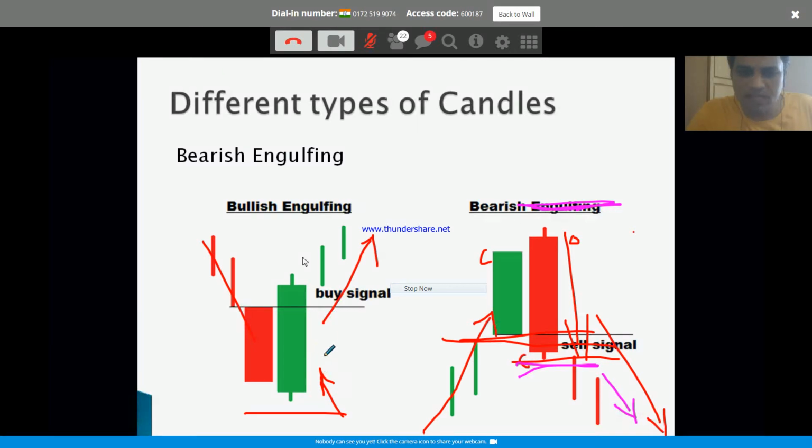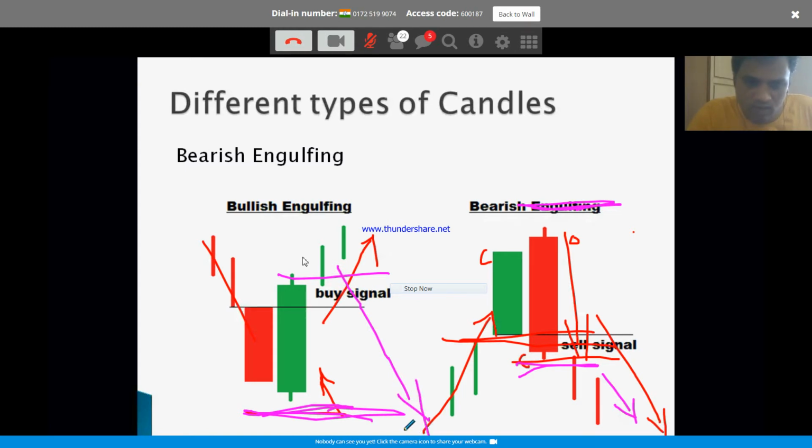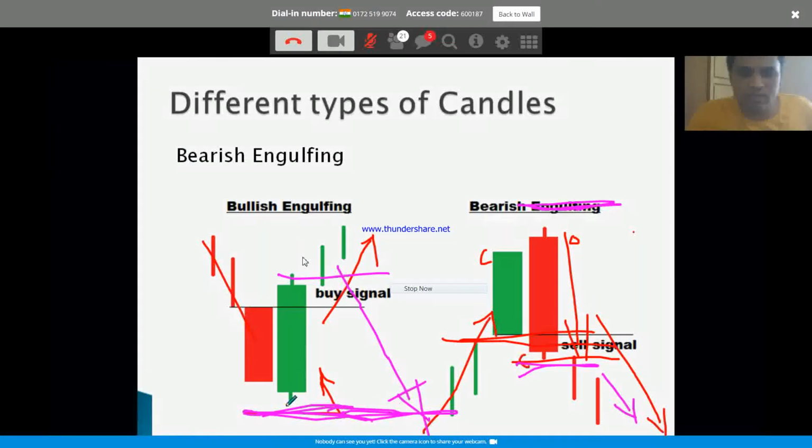The advantage here is you got the entry point. You also know where your stop loss is. The moment, let's say for example, for some reason something happened, Trump said something and the market is going down. Now you know this is your stop loss. You will not be asking questions. You will not be hoping, praying. You will get out here. The moment it comes down, your logic has been proven wrong by the market, for whatever the reason.